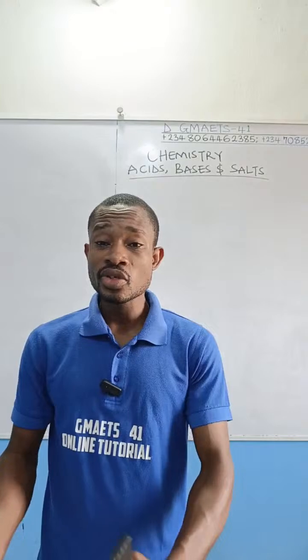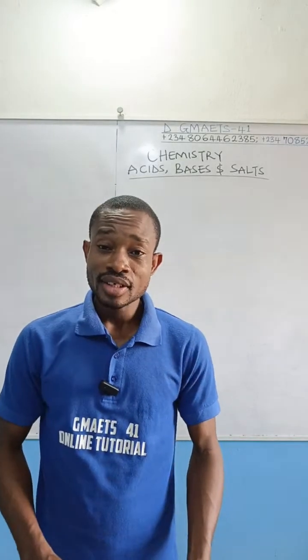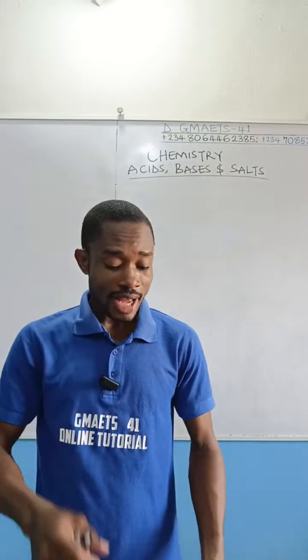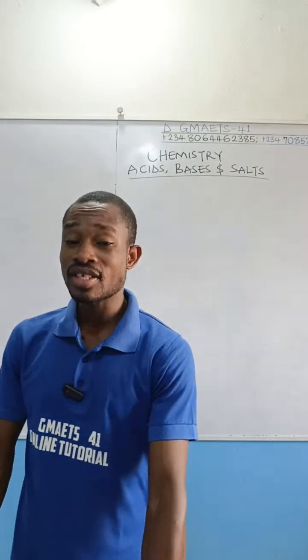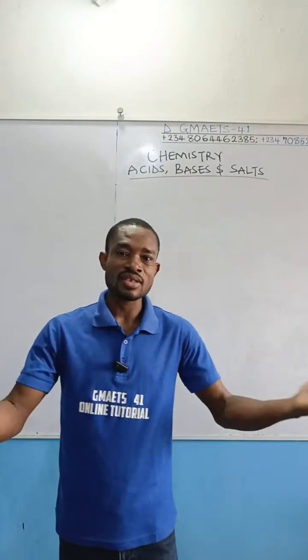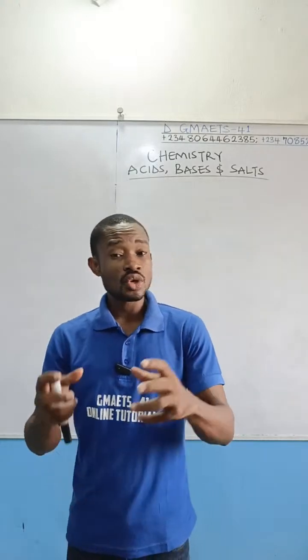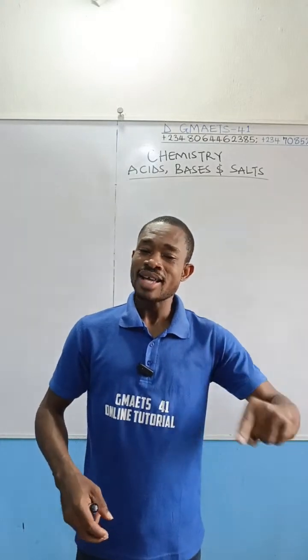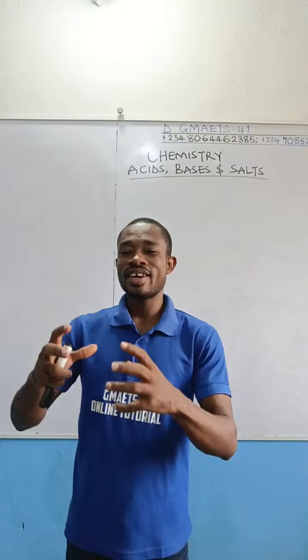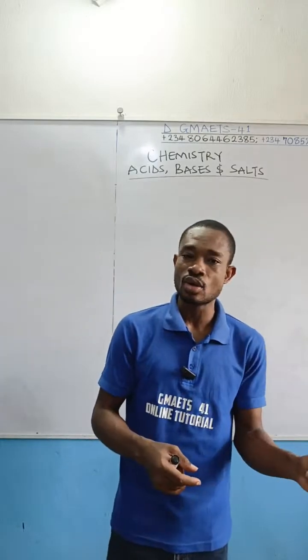So the correct answer to this question is that an anhydride is an oxide that has pH less than 7. Remember that acid anhydrides dissolve in water and produce an acid solution.